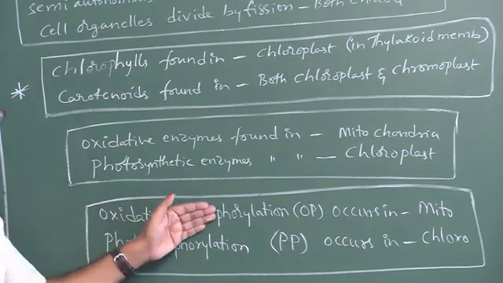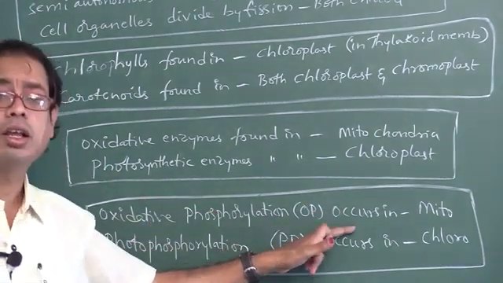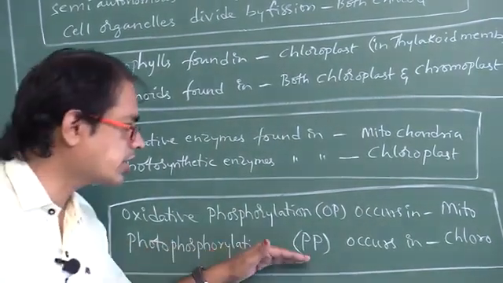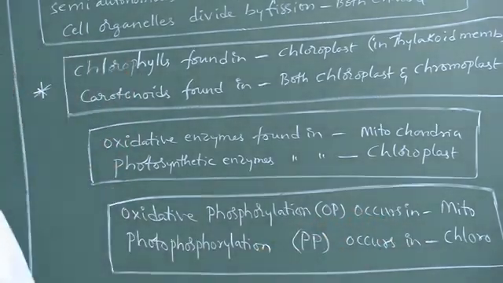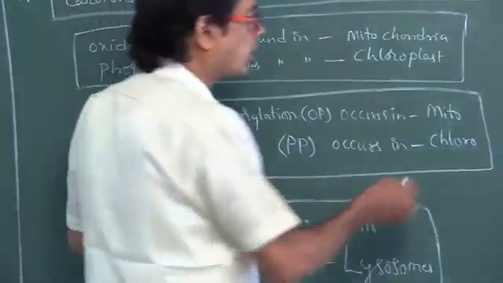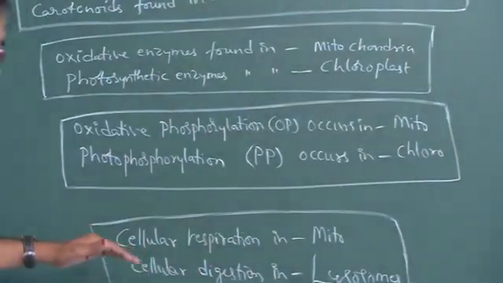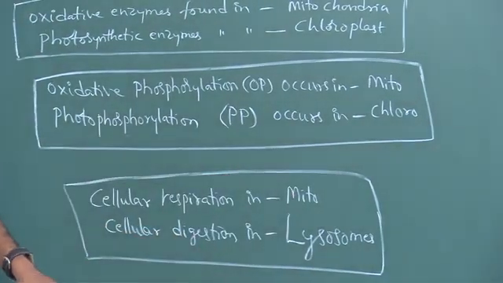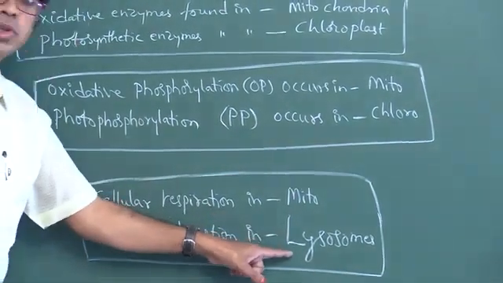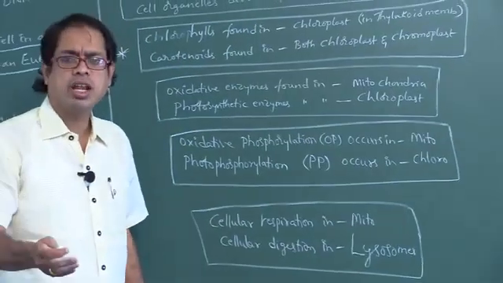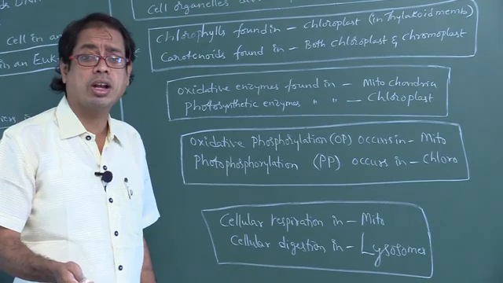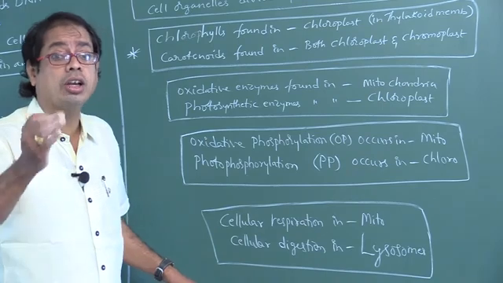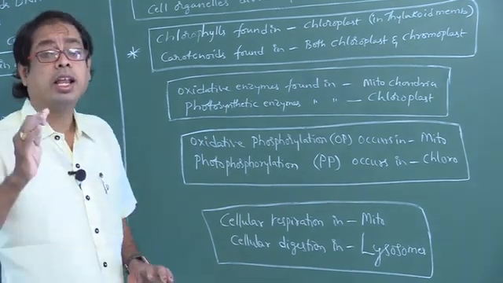Next, oxidative phosphorylation, shortly as OP, occurs in mitochondria, that is the inner mitochondrial membrane. Photophosphorylation occurs in chloroplast, that is the thylakoid membrane. Next, cellular respiration occurs in mitochondria. Cellular digestion occurs in lysosomes. Why? Because which cell organelle will cause autolysis of cell contents? Lysosomes. So intracellular digestion is performed by lysosomes.